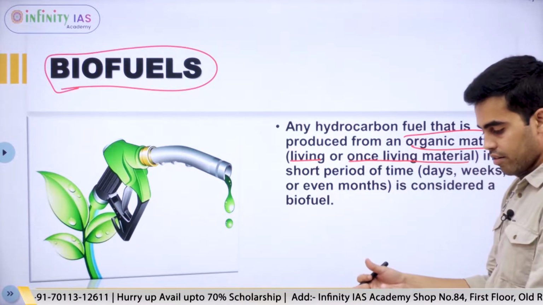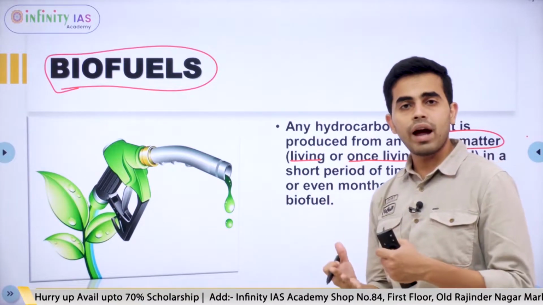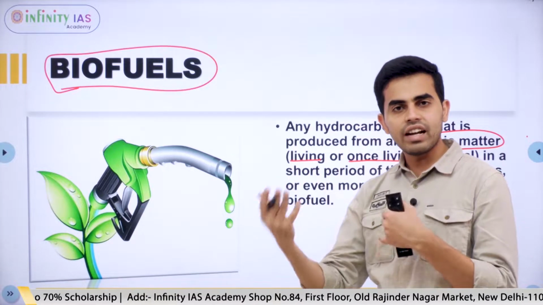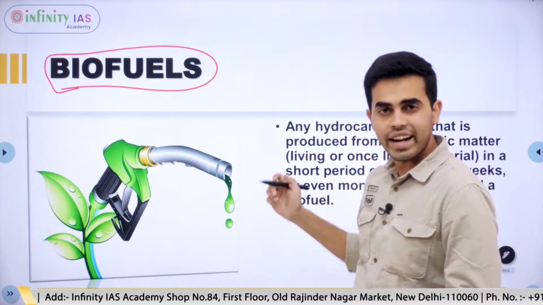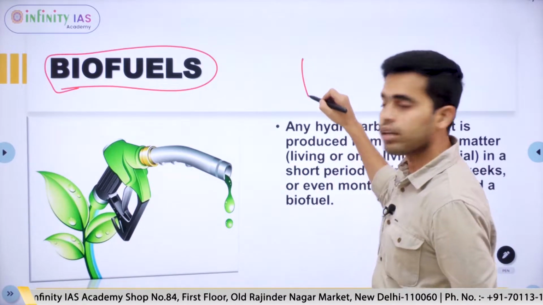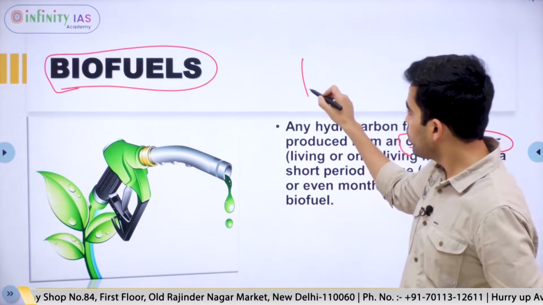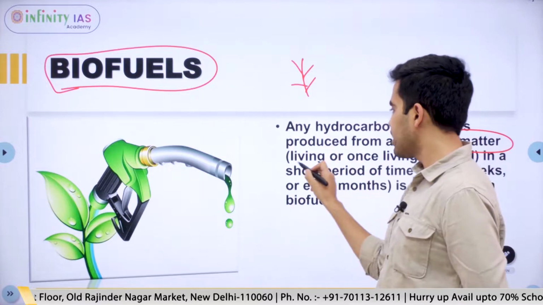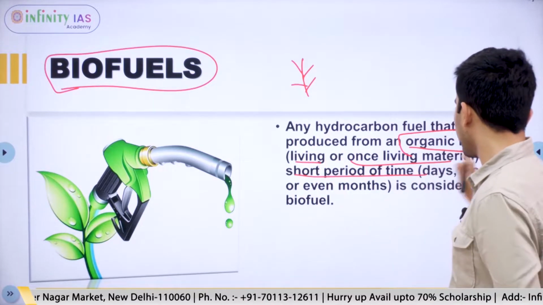That is, when the fuel is being produced, the organic matter need not necessarily be alive. Even after it is dead or dried, for example, even after a plant is dried off, that is straw, it can also be called organic matter. And fuel can be produced from even straw. So organic material can be living or once living in a short period of time.